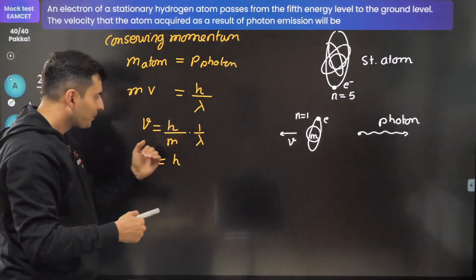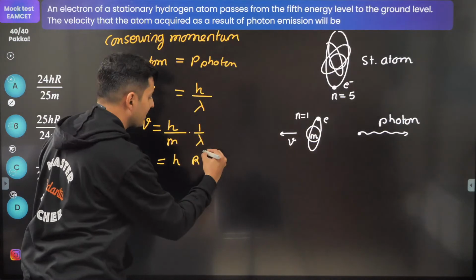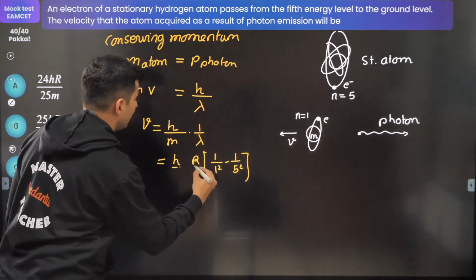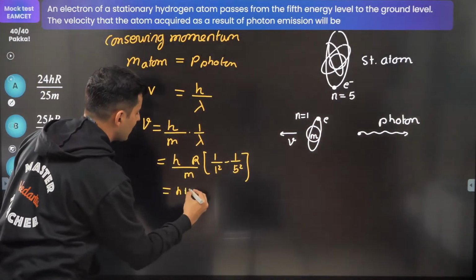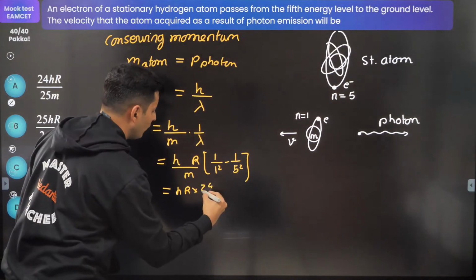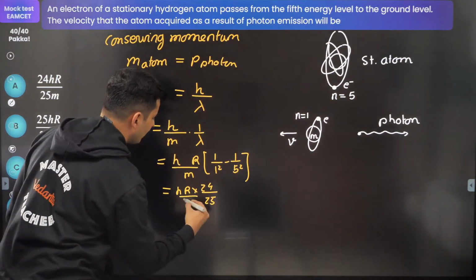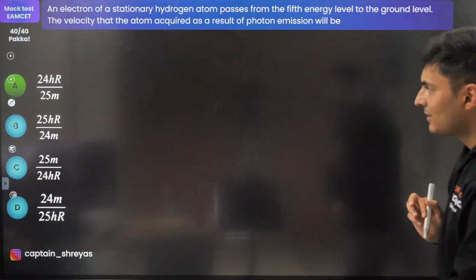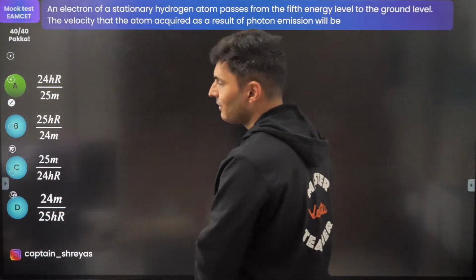So 1 by lambda will be Rydberg's constant into 1 by 1 square minus 1 by 5 square. And this is m as it is. So it will be hR into 1 minus 1 by 25, and 1 minus 1 by 25 is 24 by 25. And this m will be as it is. That is the final answer, guys. This is the final answer: 24 hR by 25m.